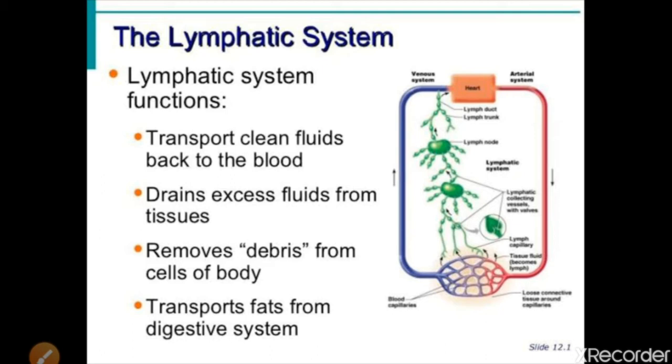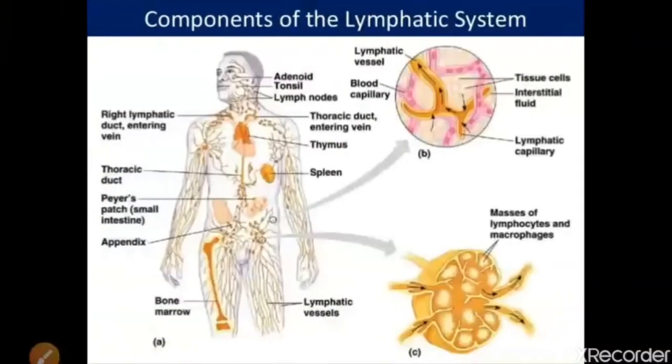Actually there are some cases where the blood cannot carry some materials. Over there the lymphatic system will work. The lymphatic system is composed of a large network of lymphatic vessels. I'm just telling about the components.